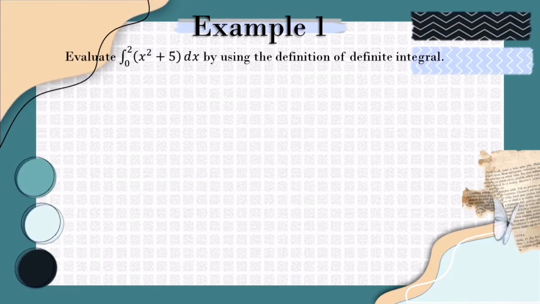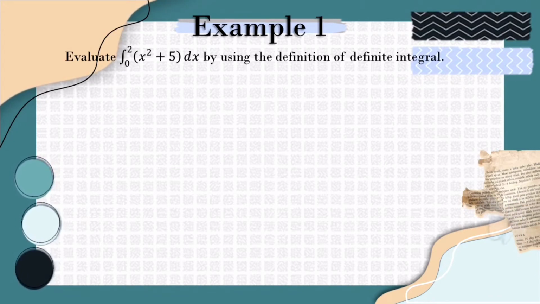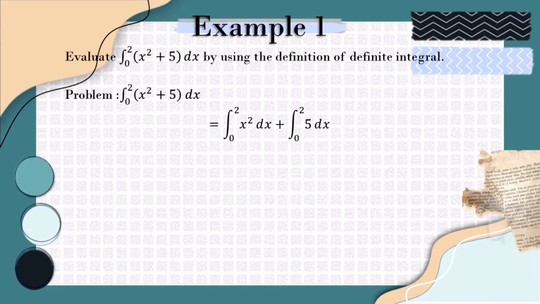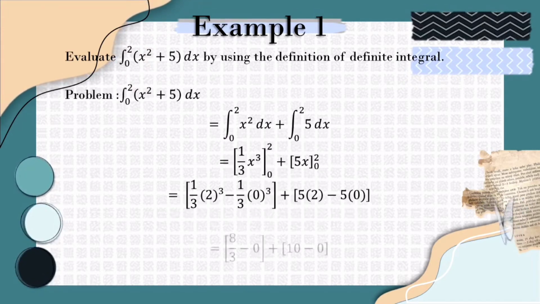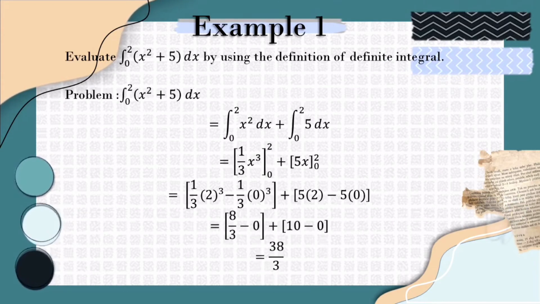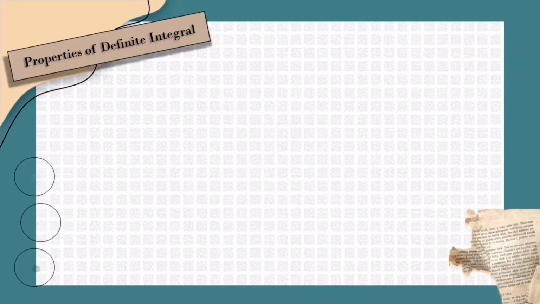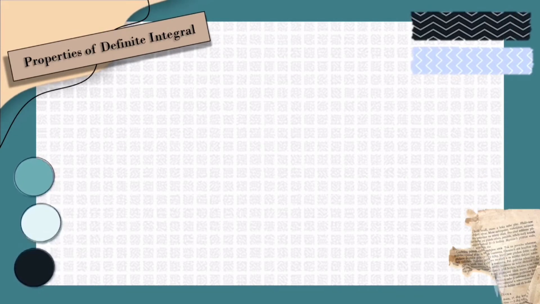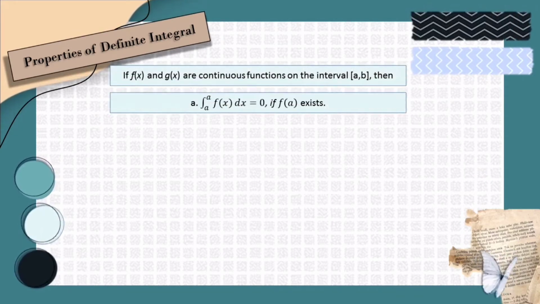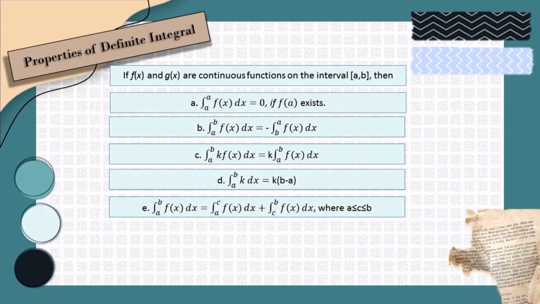Let's try this example. It asks us to evaluate the integral of the function of x squared plus 5 plus x with respect to x by using the definition of definite integral. Start with identifying its problem, then proceed with basic integration rule and applying the theorem earlier. Lastly, we will get the answer in the form of a number. Different from indefinite integral. This is the list of properties of definite integral. You can use it accordingly to the problem given.